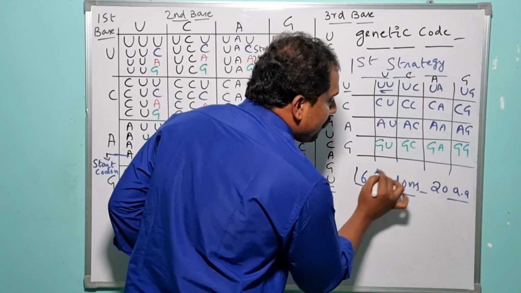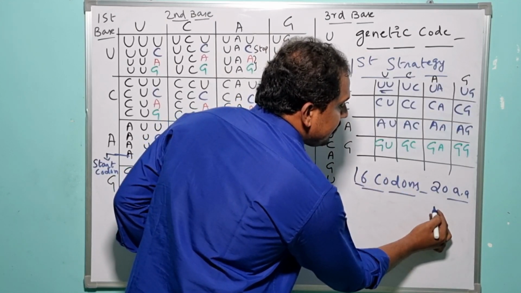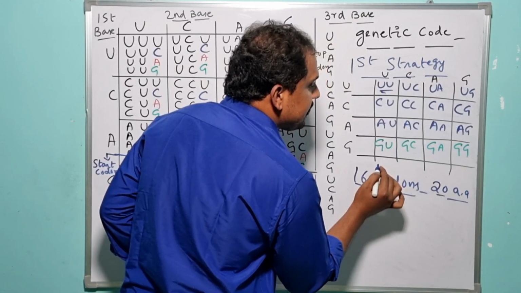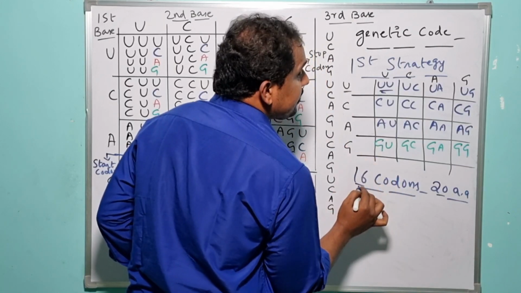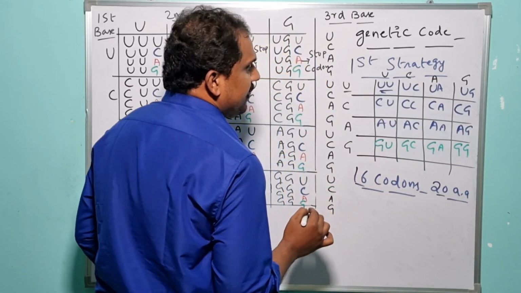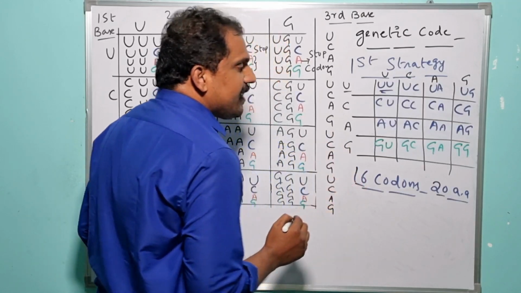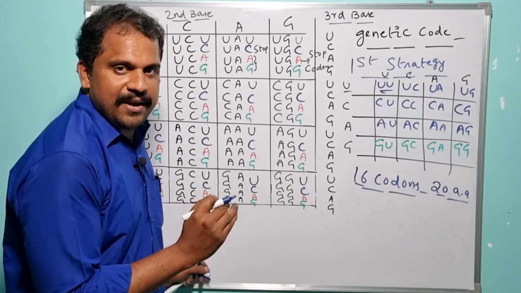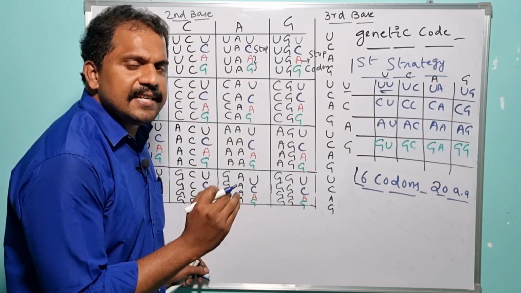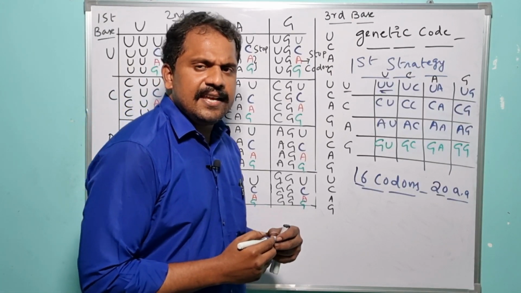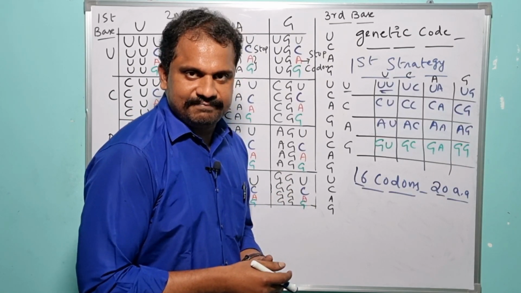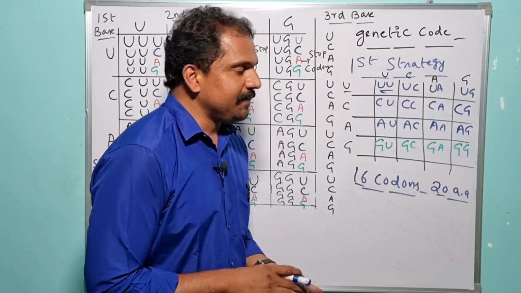So here the number of codons is comparatively lesser in comparison to the number of amino acids. So this specific strategy is also not applicable. Then in the third strategy, instead of taking the advantage of 4 nitrogenous bases and 2 nitrogenous bases, they have predicted that 3 nitrogenous bases can act as one particular codon. Is it clear so far?